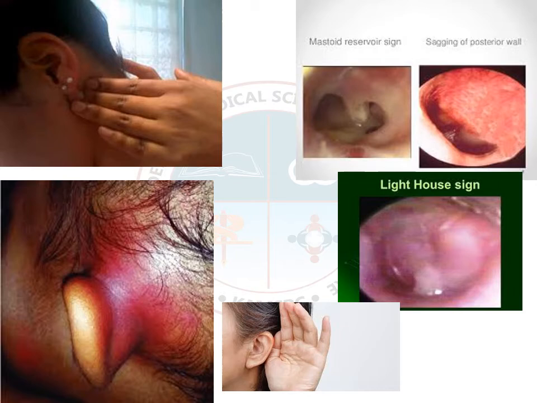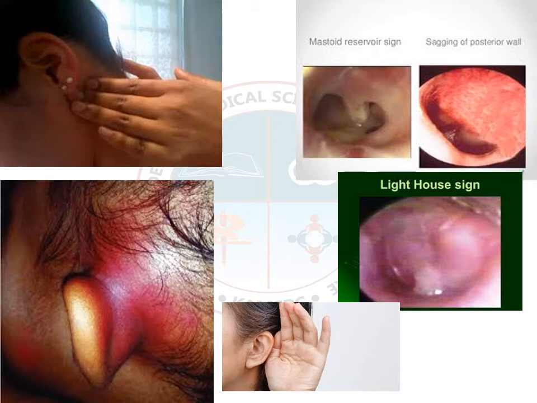The fourth one is the lighthouse sign. Lighthouse sign means if you put your light, you can see the light reflects, and the patient will have a swelling behind the mastoid, the ironed out field.